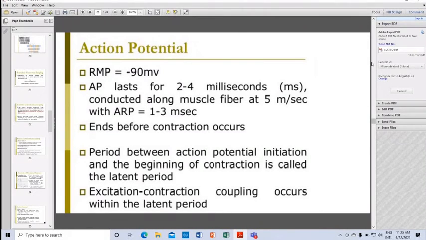It ends before contraction occurs. The period between action potential initiation and the beginning of contraction is called the latent period.